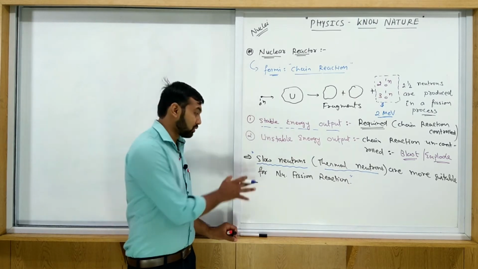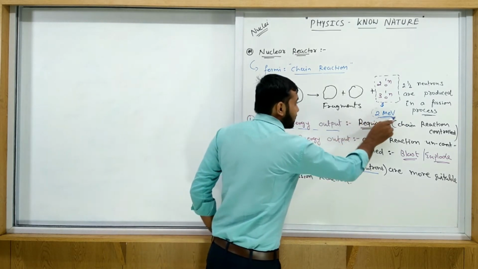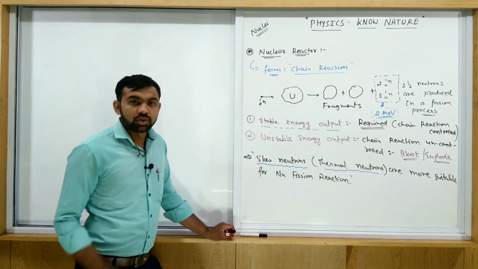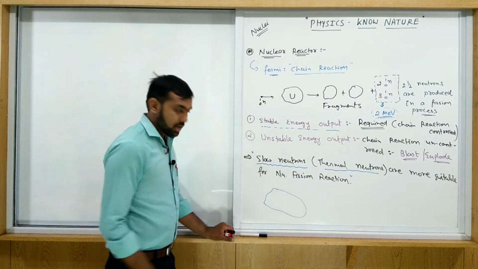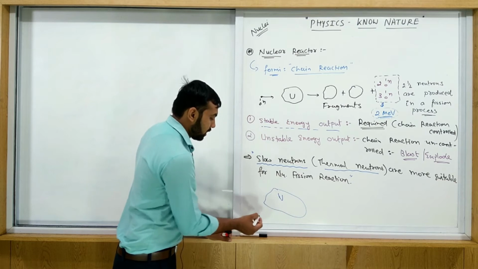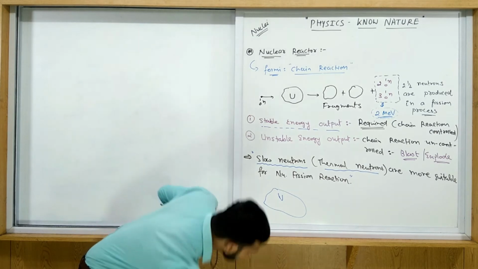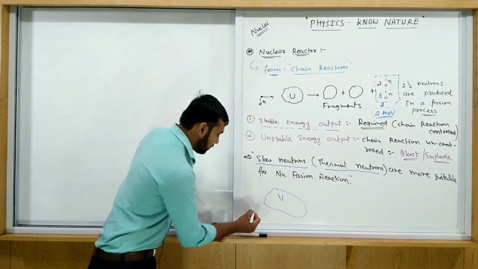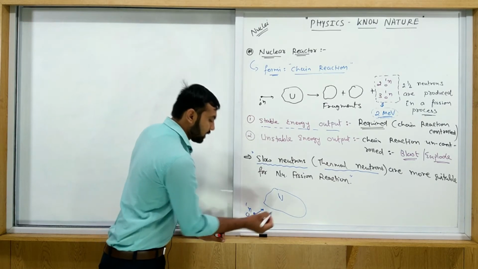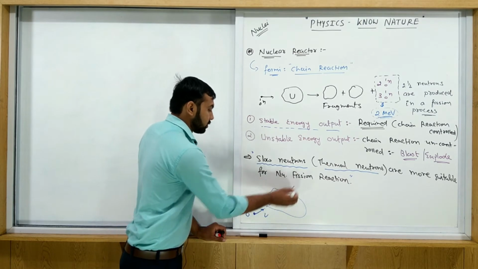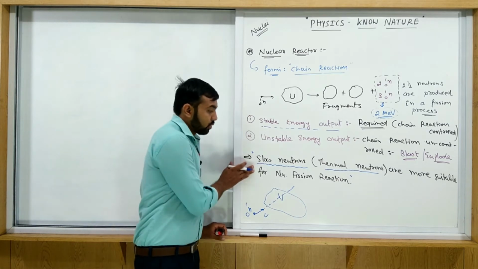So what is the purpose of this? Why do we require this? If the neutrons have a large amount of energy, like 2 MeV, then the speed is also very large. So it escapes this material. If you consider a large amount of uranium material, and a neutron is moving with a very large speed, if its speed is much higher, then it crosses this without interacting with the uranium nucleus. So slow neutrons must be required.